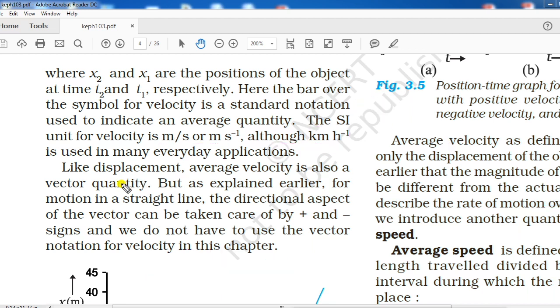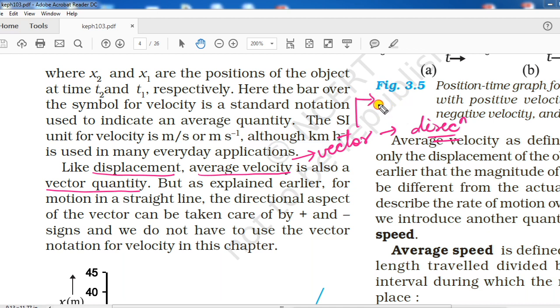This is the difference. So like displacement, average velocity is also a vector quantity. If it is a vector quantity, then remember it will have some direction. Along with this we can revise vector quantities once here. What are vector quantities?